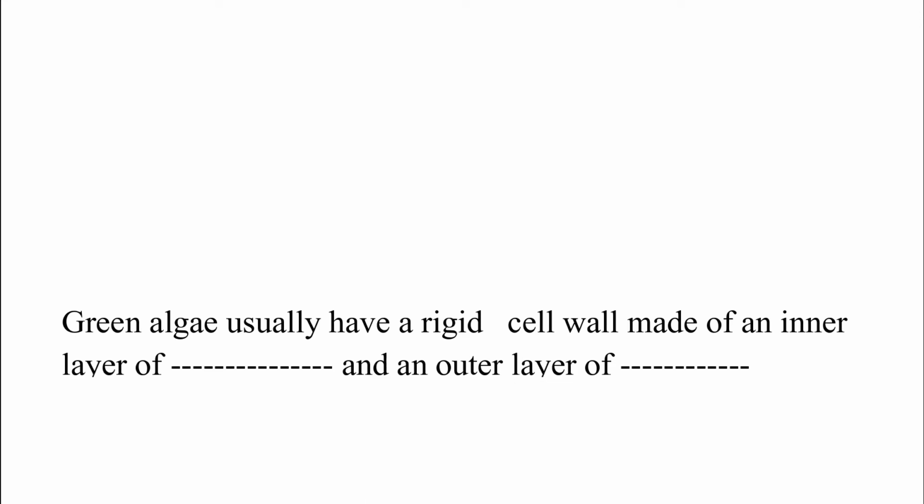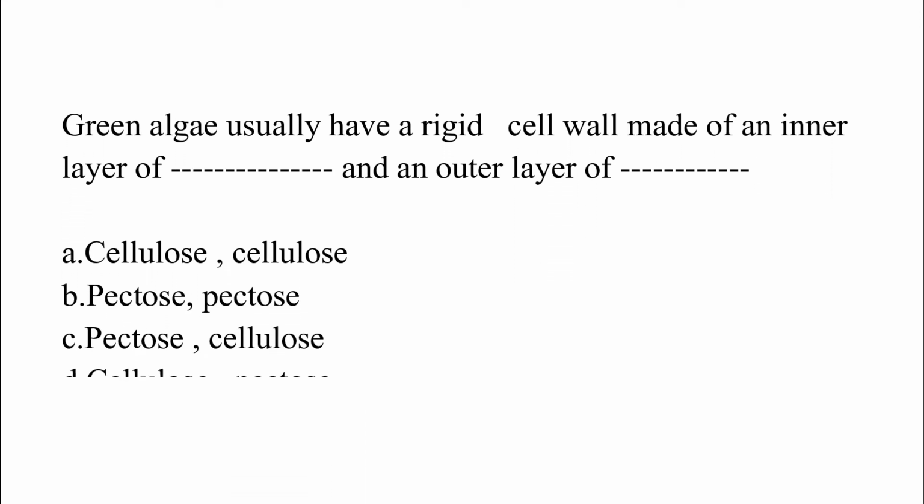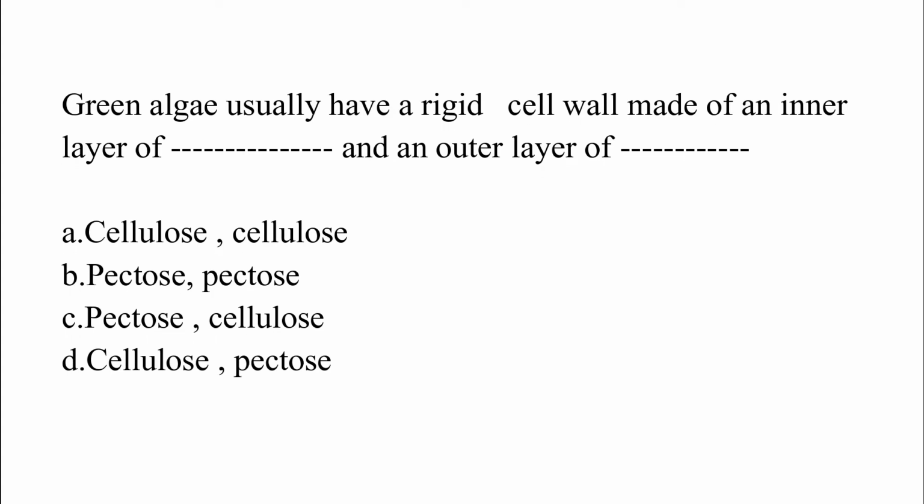Green algae usually have a rigid cell wall made of an inner layer of dash and an outer layer of dash. Option A, cellulose, cellulose. Option B, pectose and pectose. Option C, pectose and cellulose. Option D, cellulose and pectose. The correct answer is option D, which is cellulose and pectose. Green algae usually have a rigid cell wall made of an inner layer of cellulose and an outer layer of pectose.